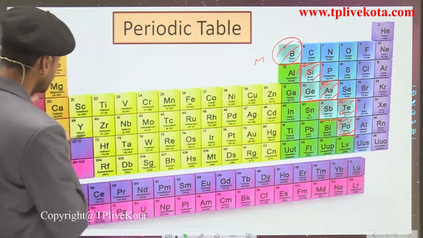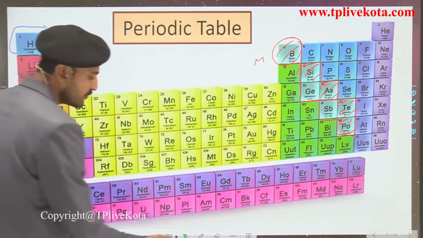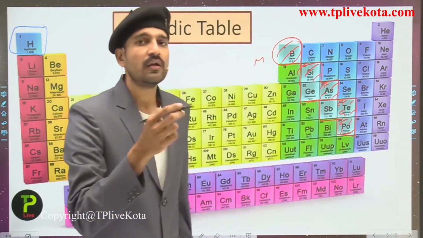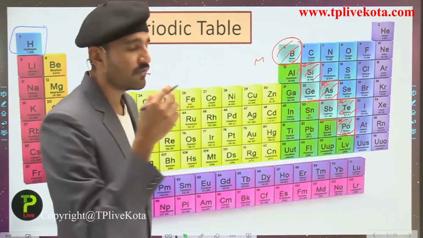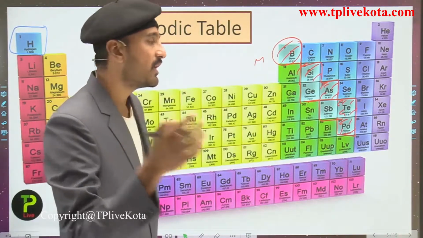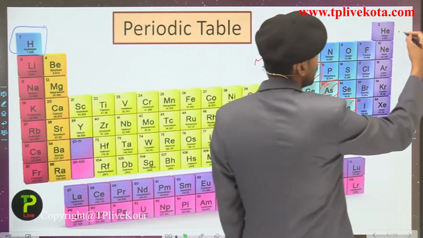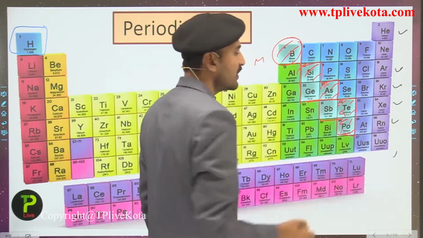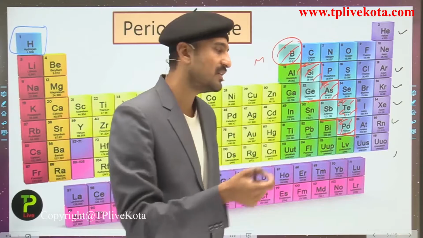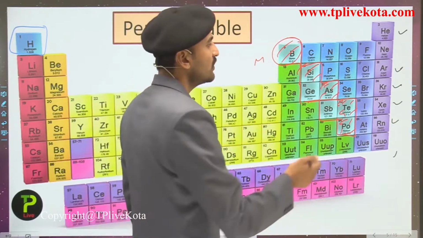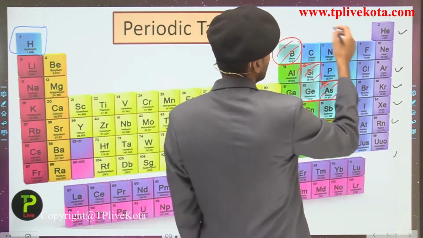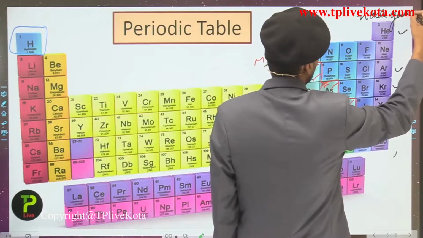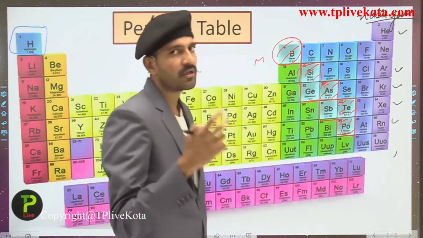You can see these all are the metals, while the ones placed over here are the non-metals. There are a large number of non-metals, so we can simply count the non-metals present over here. Helium is a non-metal, this is neon, argon, krypton, xenon, radon, and oganesson, the 118th element, which has the symbol Og. These are the non-metals. These are the noble gases, as you remember, we have studied this in chapter number 2.